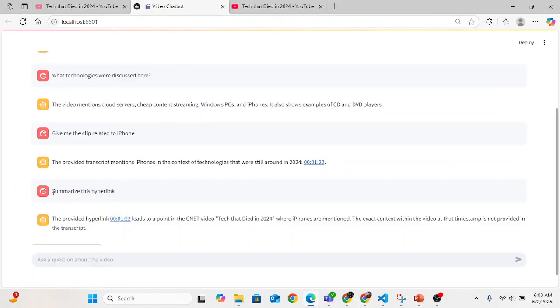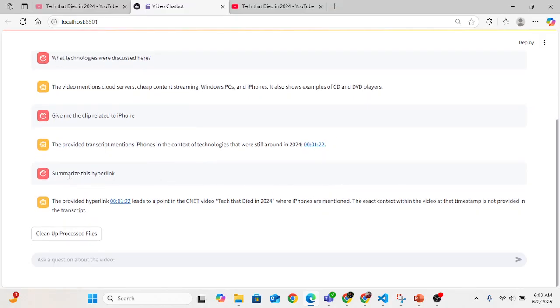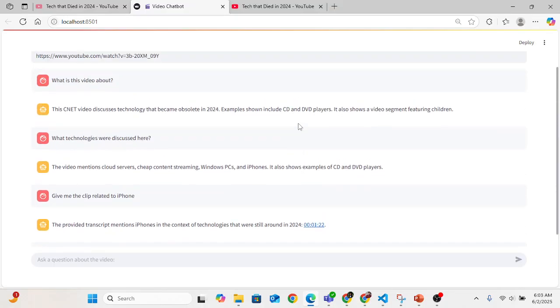After that, for the memory testing, I asked it to summarize the hyperlink to see whether it could summarize this link or not. So yeah, it could go there and could talk about that.